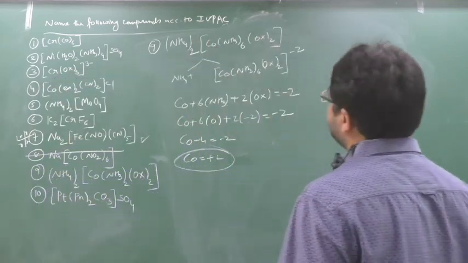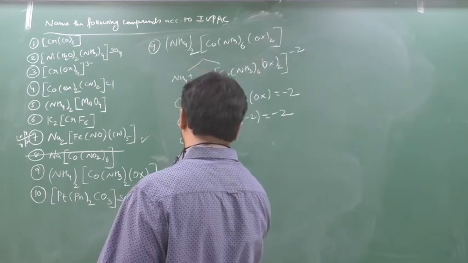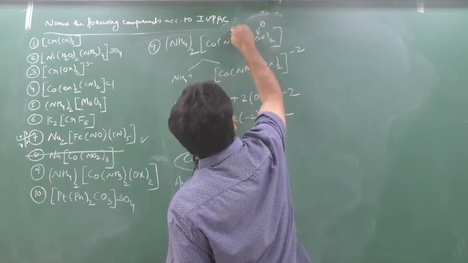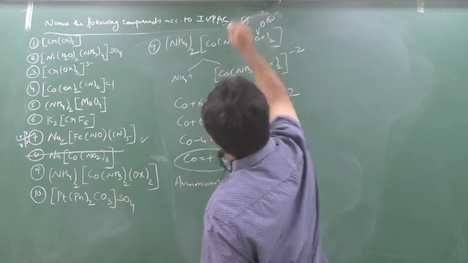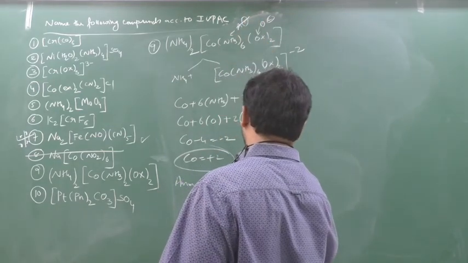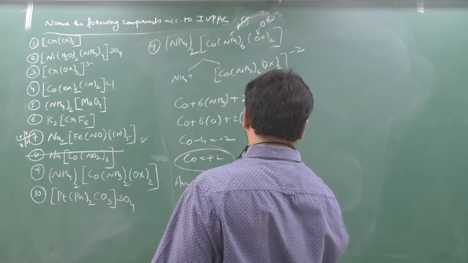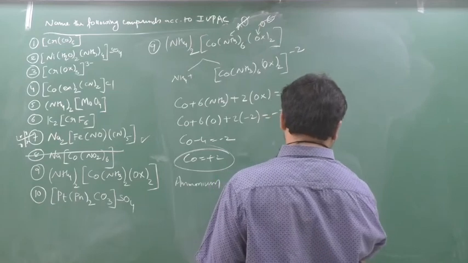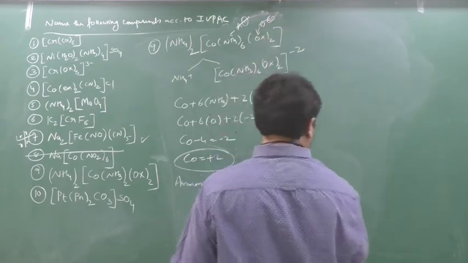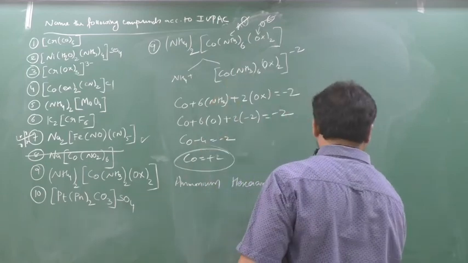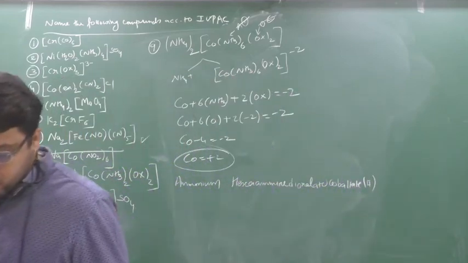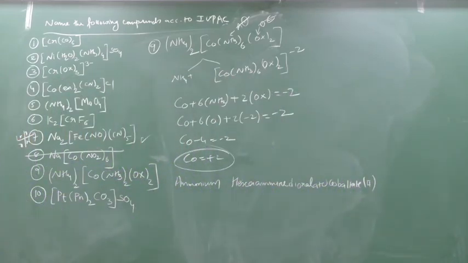So what is the name now? First you should say the cationic complex, ammonium, then space. Now this is oxalato, this is ammine. Which will come first? Ammine is first, oxalato second. So first ammonium hexaammine. Ammine is over. Then dioxalato. This is also over. Cobalt. Now cobalt is in an anionic complex, so cobaltate. How much? 2. Write this down. Clear? Clear this part?